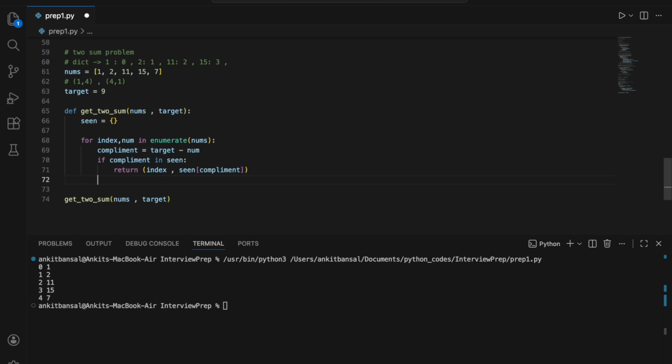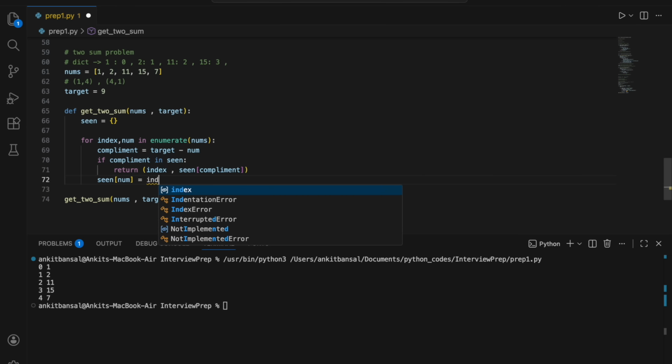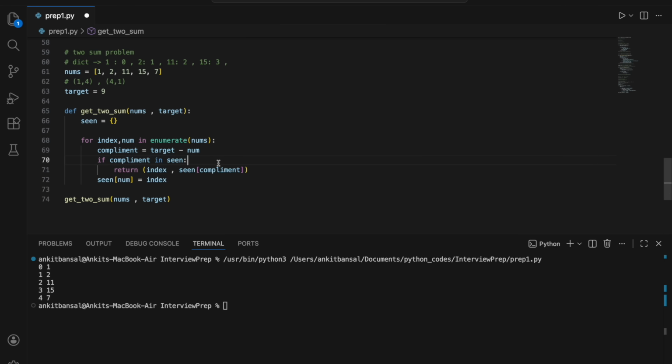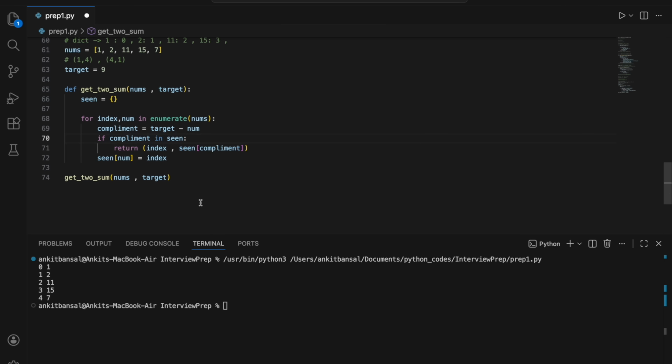Great. Now it is fine. If I find it, it is great. I will return it and that's it. But what if it is not there? Then I have to add that into this dictionary. Then I will say seen, that value which is num, I will store this num and the value will be the index of that. Great. So I'll run it and take you through again. I know it is a little confusing, but it will be clear. So I'll just say print get to sum.